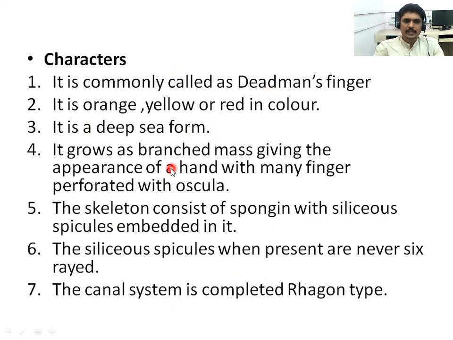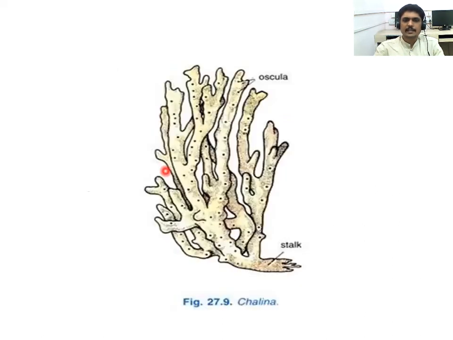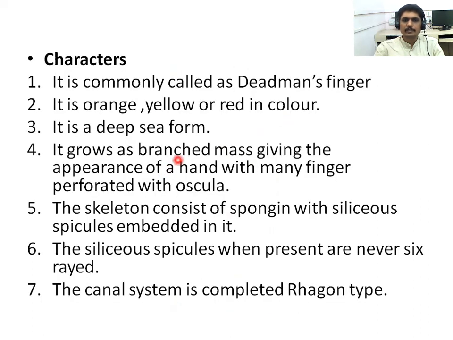When we observe the skeleton, it consists of spongin with siliceous spicules embedded in it. So the skeleton inside this Chalina is made up of this form. There are siliceous spicules embedded in it, and when present, they are never six-rayed. It is not a hexaster. It also shows that there is a canal system in there.